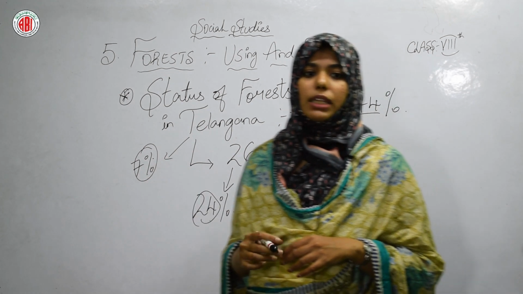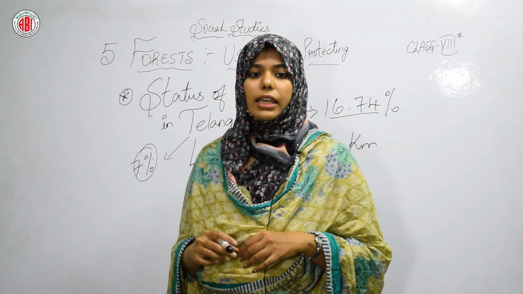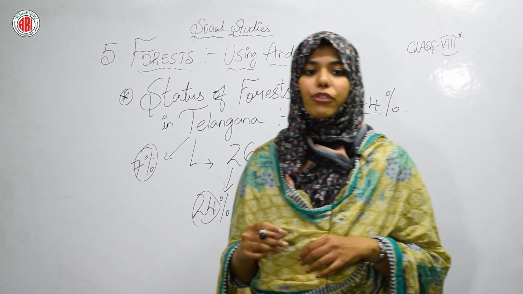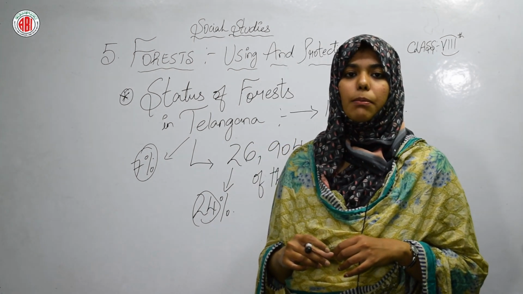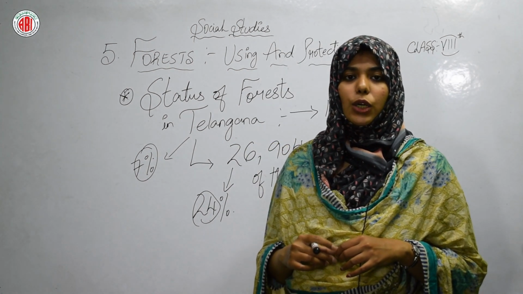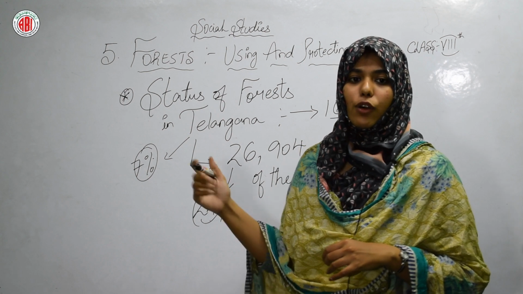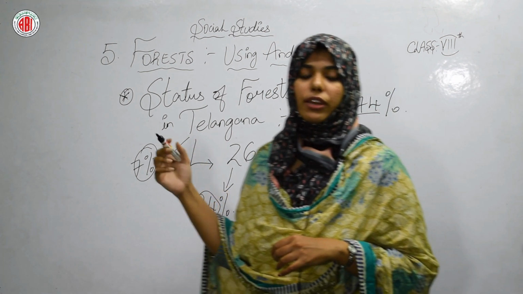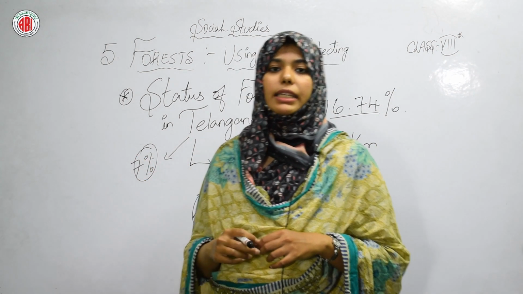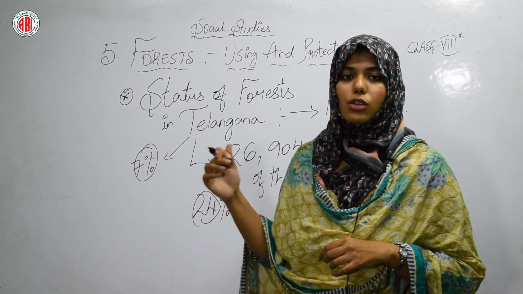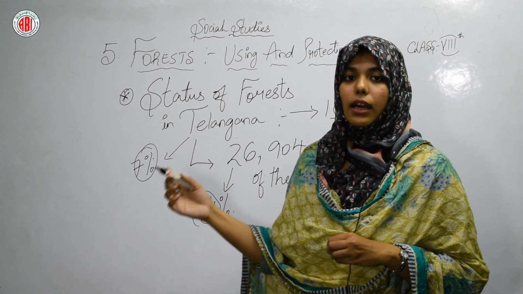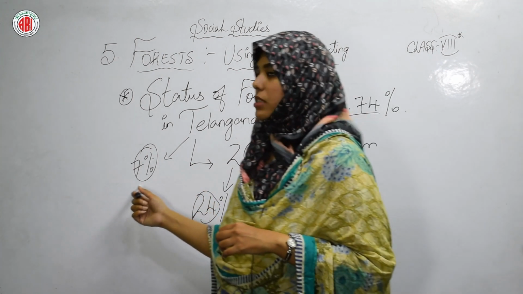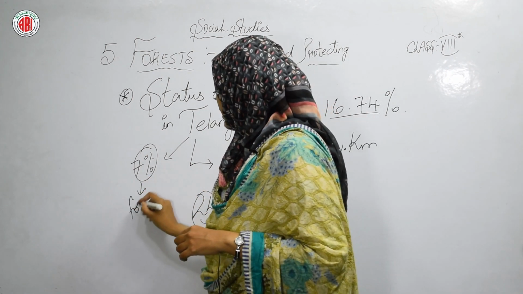Okay, even this forest cover is dwindling due to felling, encroachment, mining, etc. So these kinds of work are taking place on the 7% of the forest land.